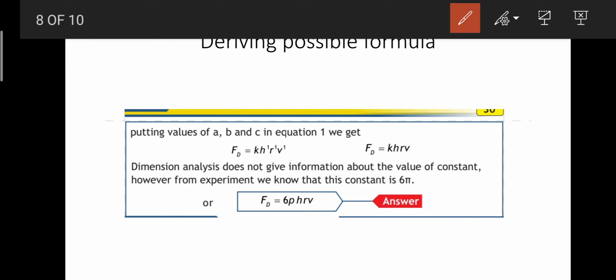So all of these quantities are directly proportional, as you can see. If there is any quantity which is inversely proportional, we get minus 1 for its power. So that's how we can derive the formulas, right? And since dimensions don't provide any information about the constants, this constant is going to be found out later on, and it comes out to be 6 pi. So that's how we can derive a possible formula for any physical quantity.